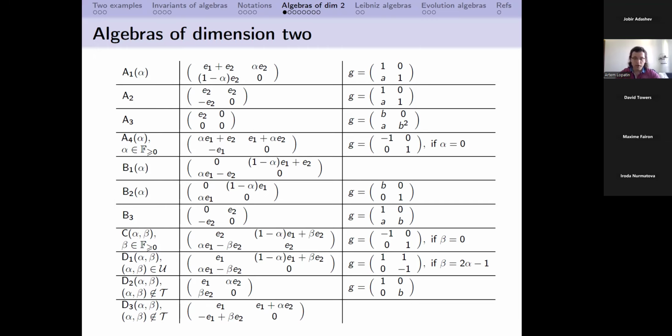Talking about classification, it's always important to keep in mind that normally there can be several classifications, and so it's quite important to choose the one which better suits our needs. So here we use this one, which was done in 2019 by Ivan Kaygorodov and Yuri Volkov. This classification is quite popular. It has a lot of references to it, so we are going to use it.